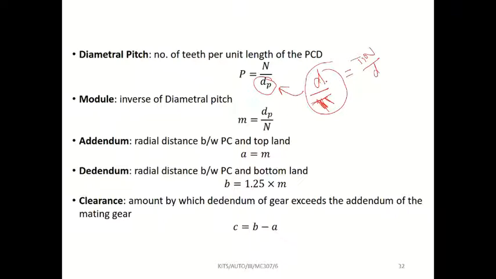Actually, diametrical pitch means 1 by circular pitch. Okay, diametrical pitch means 1 by circular pitch.